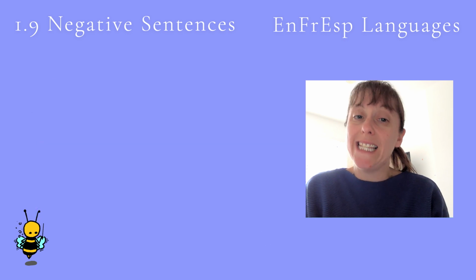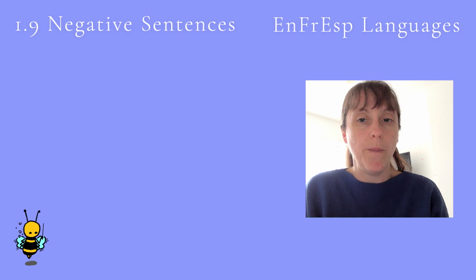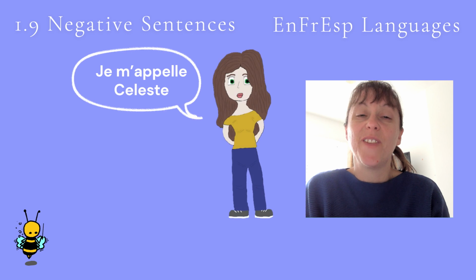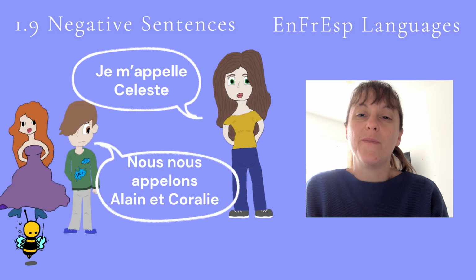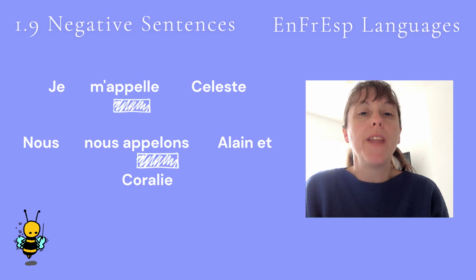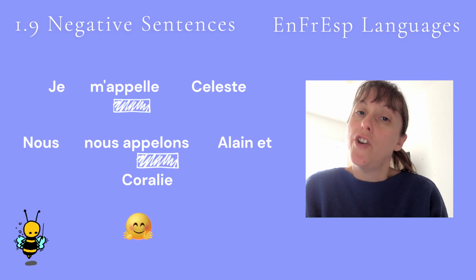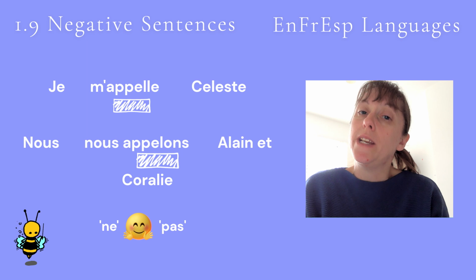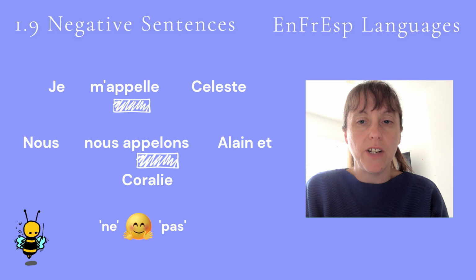In video 1.6, we learned how to introduce people. For example, we can say, Je m'appelle Céleste, I am called Celeste, and Nous nous appelons Alain et Coralie, we are called Alan and Coralie. To make these sentences negative, we again find the verb, appelle, and we hug it with ne and pas. Now, because this verb is reflexive, which means we do the action to ourselves, the reflexive word is also hugged.